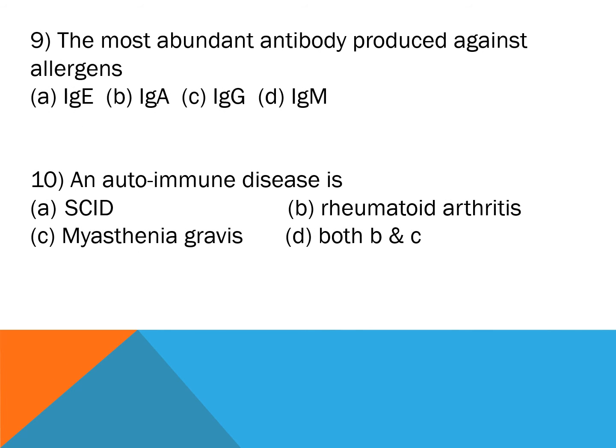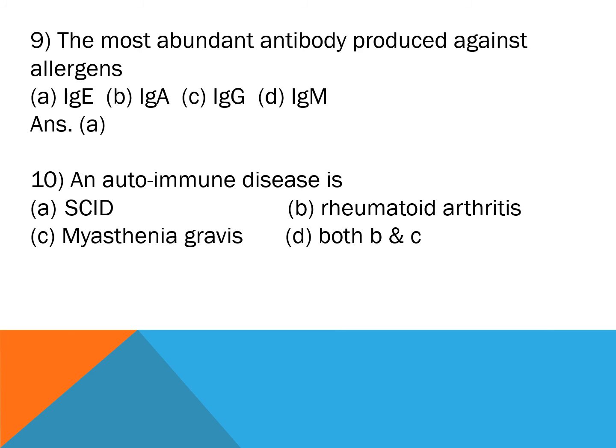Question number 9. The most abundant antibody produced against allergens. Option A, IgE. Option B, IgA. Option C, IgG. Option D, IgM. And the correct answer is option A, IgE. Allergens are basically the allergy causing substances. So whenever an allergen enters inside our body, immunoglobulin E is produced in more amount.